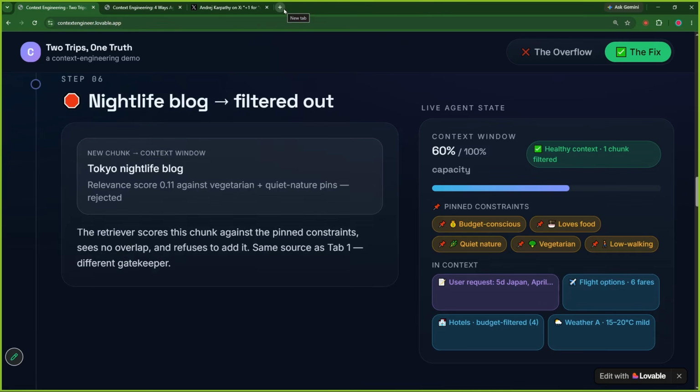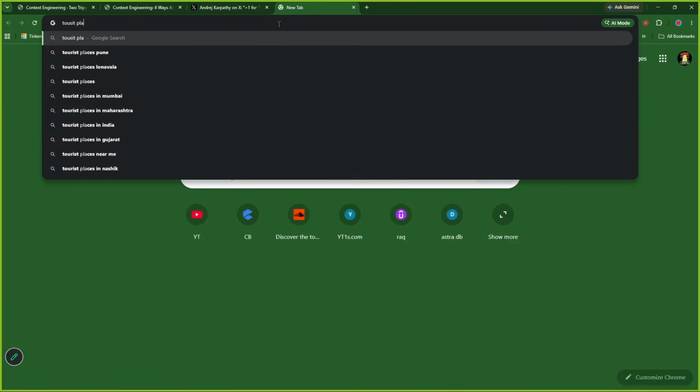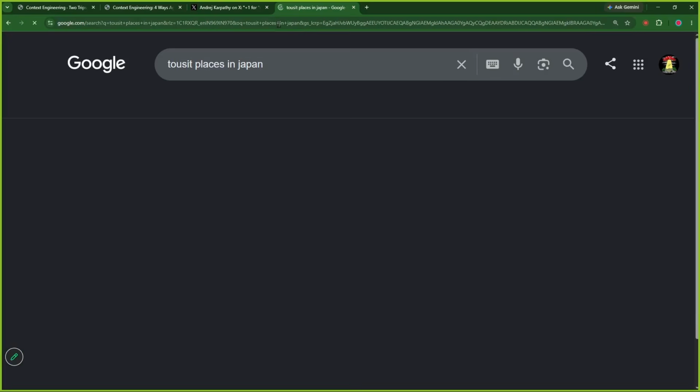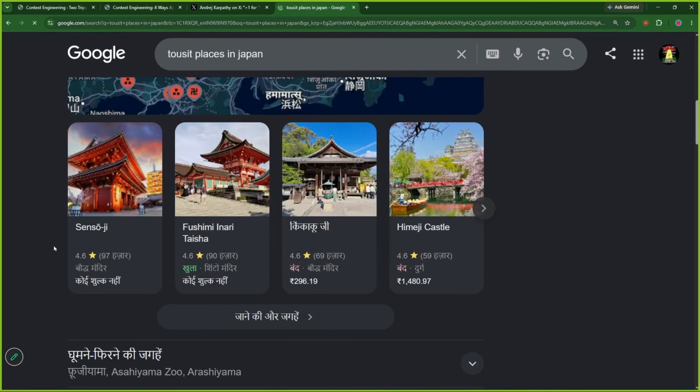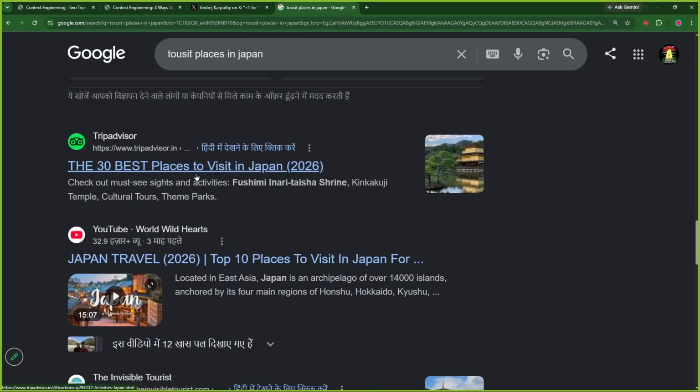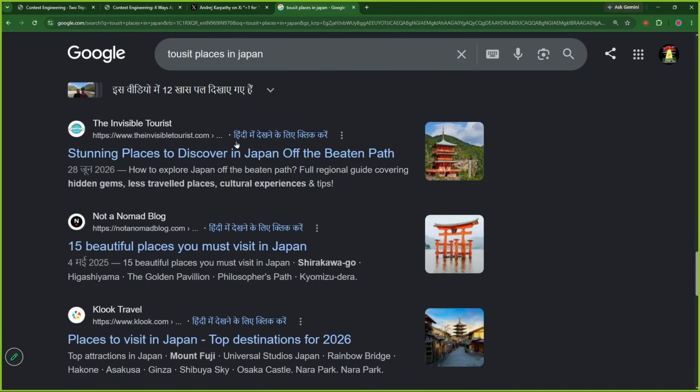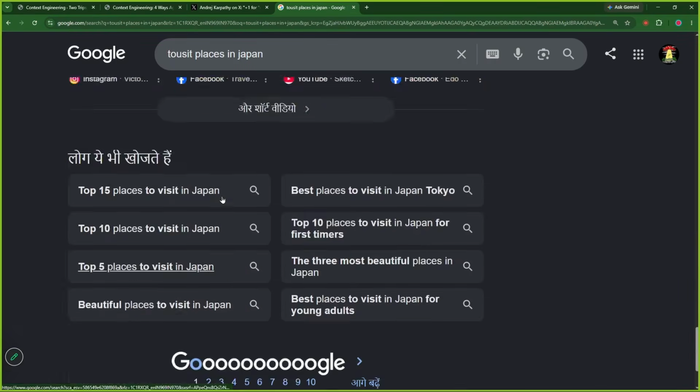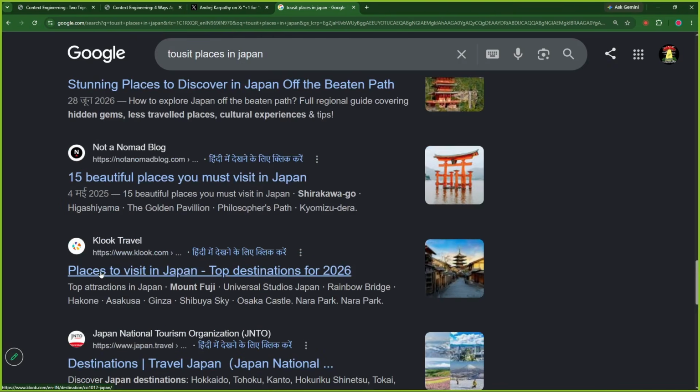You are searching for good places in Japan. You know your preferences internally. You have made up your mind that, hey, I only want to see vegetarian things, I only want to see quiet nature things. So whatever places come, you will ignore them, right? Tourist places in Japan, you will go on looking at these things. So many places are coming, and suddenly you see some nightlife blog. You will not even open that, right?